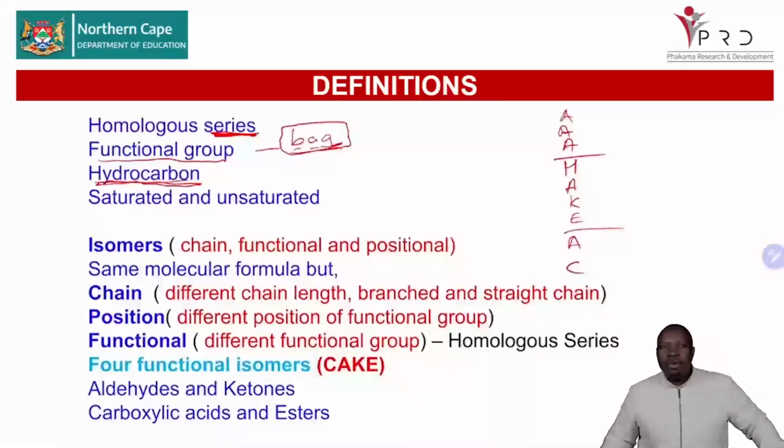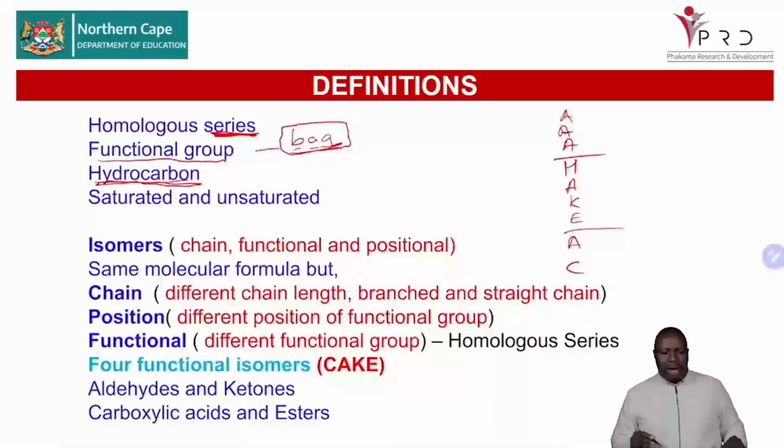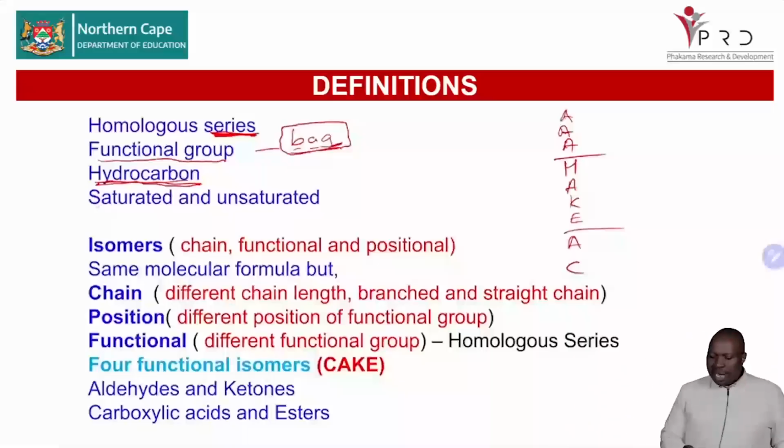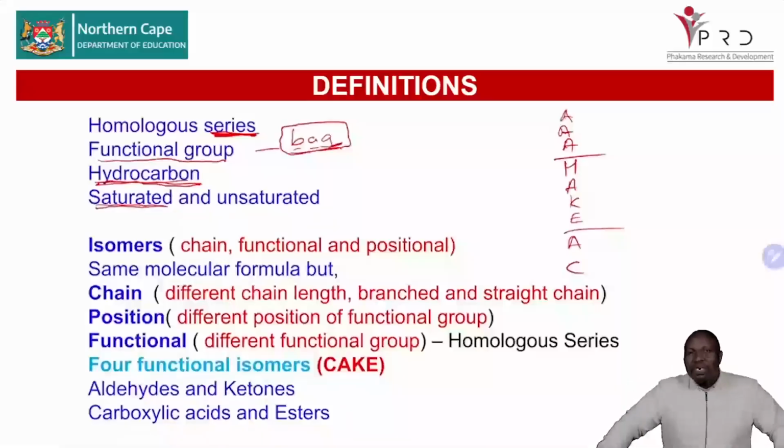So these hydrocarbons can be saturated or unsaturated. Our saturated organic molecules have no multiple bonds between carbon atoms, whereas our unsaturated hydrocarbons have multiple bonds between carbon atoms.